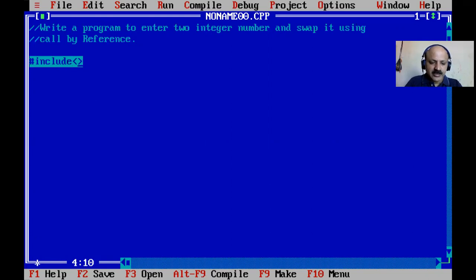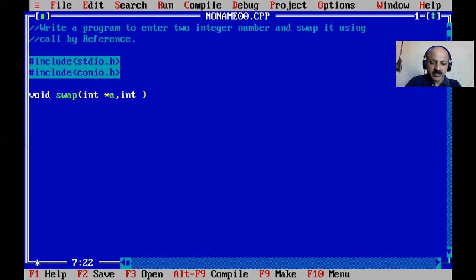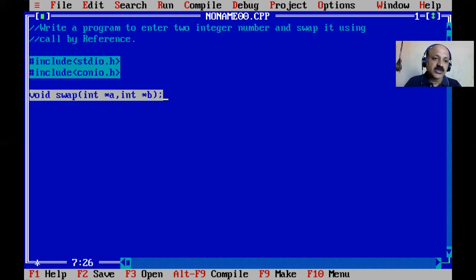Then stdio is our header file, the link section, and the document section I write in a comment line. That is the document section or definition. In the global declaration part, I give the function the name swap. In the previous video I also gave swap, and here there is an asterisk. That is a pointer variable; a pointer variable is declared with the asterisk sign. That is a UDF, user defined function, with argument and no return value.